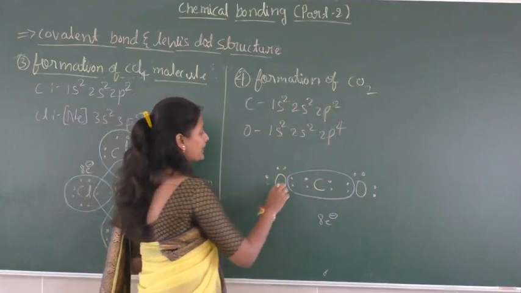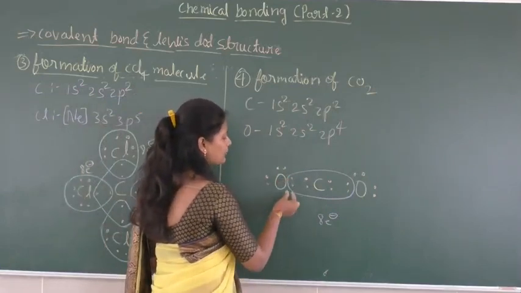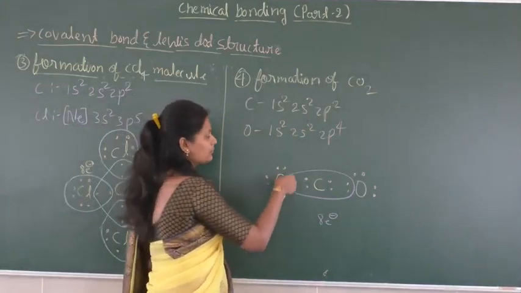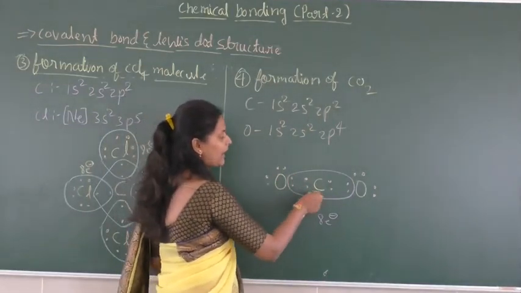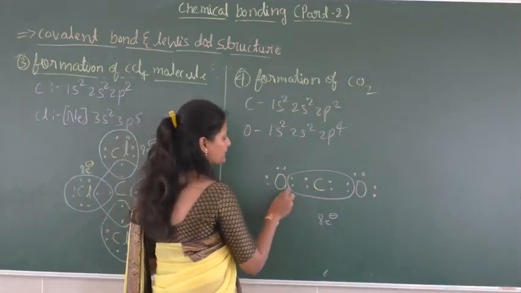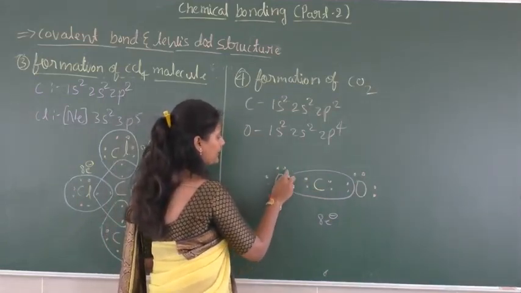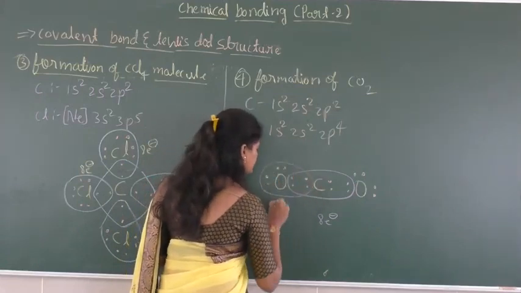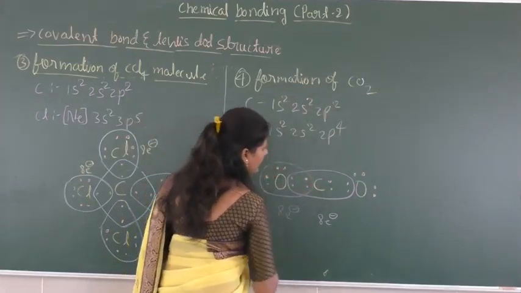In the same way, the oxygen also is going to share 1 pair of electrons, or 2 electrons, with the carbon, so it is going to achieve the stable octet. So the total number of electrons in each oxygen is 8 electrons.